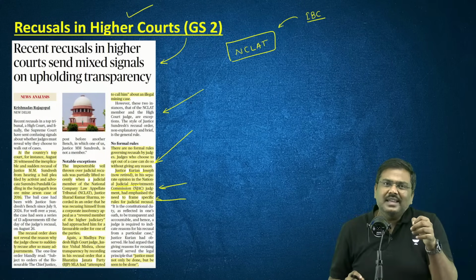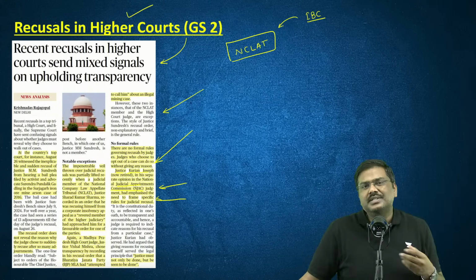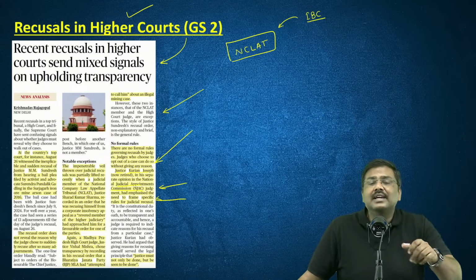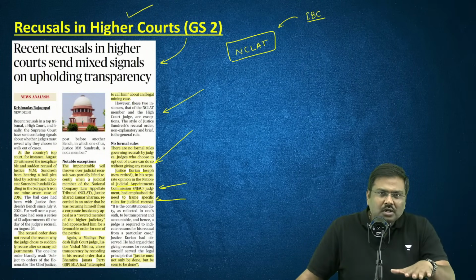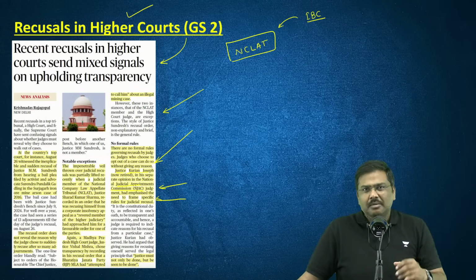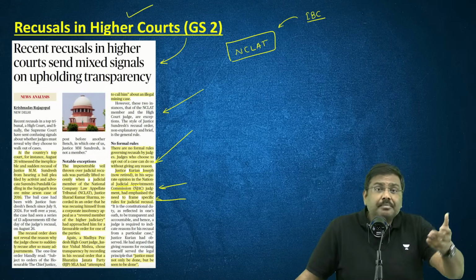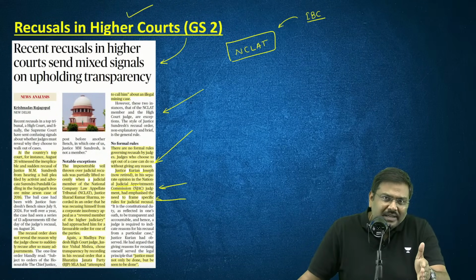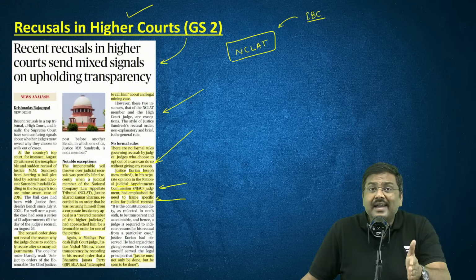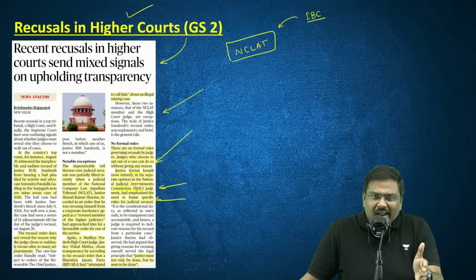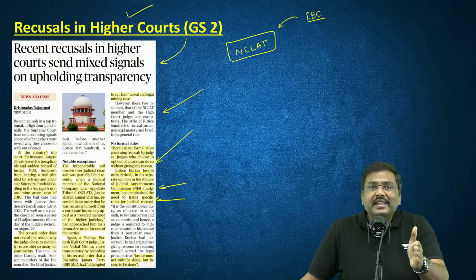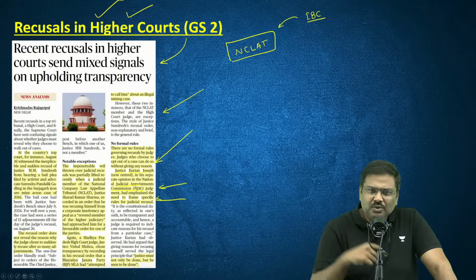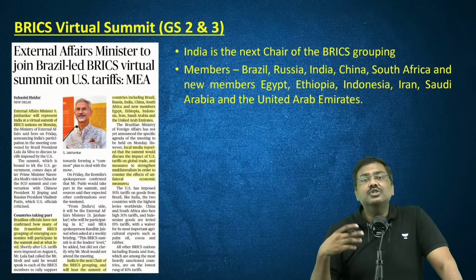Now, if you ask me, sir, is there any country, for example, the USA, where there is a mandate that when the judge recuses, they will have to give a reason? Please understand, generally around the world, there is no such mandate, be it the UK or the USA. Mandates are not there, but generally the expectation is that they're supposed to provide clarity, or the reason behind why they're recusing from hearing a case. Done. So this is an update. You can add it to the arguments whenever a question is asked on the judiciary.